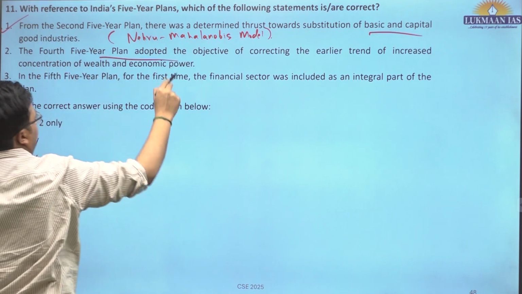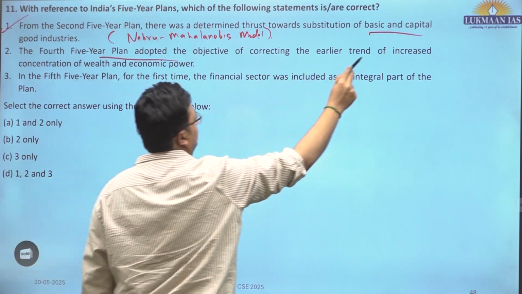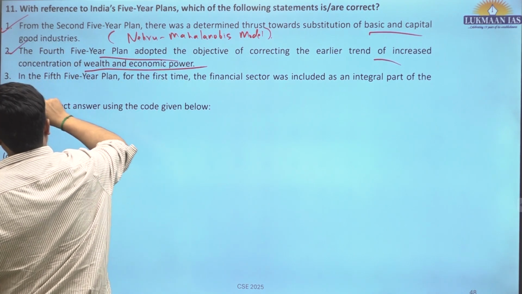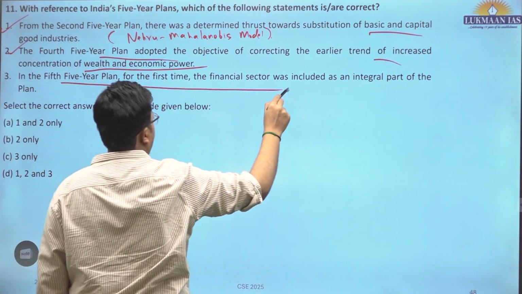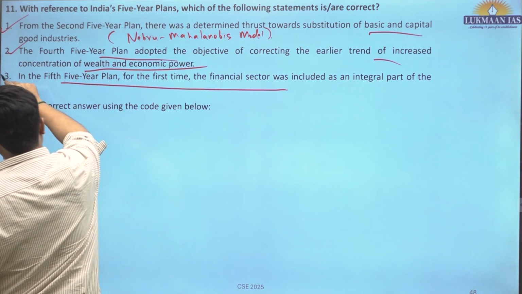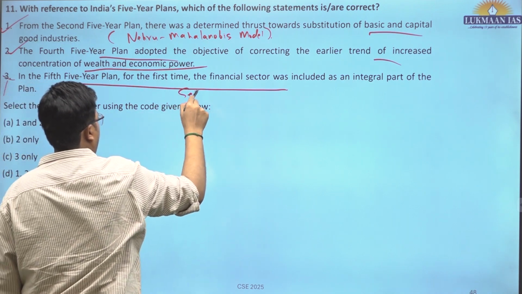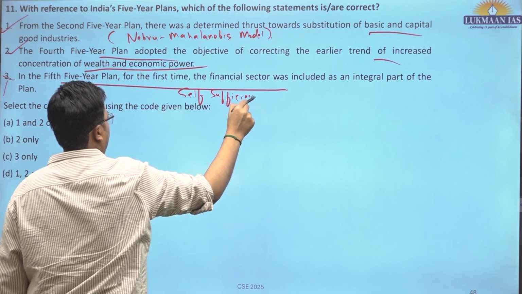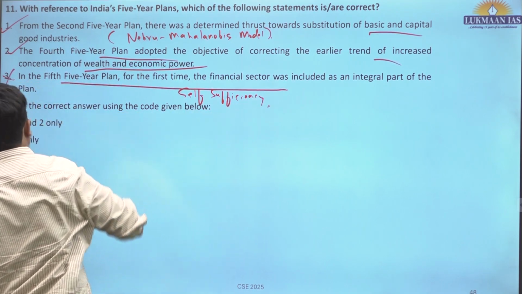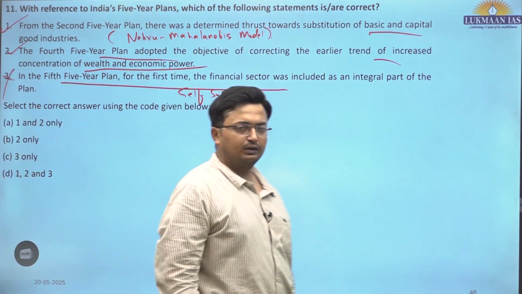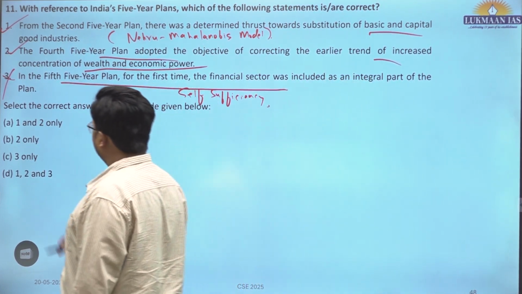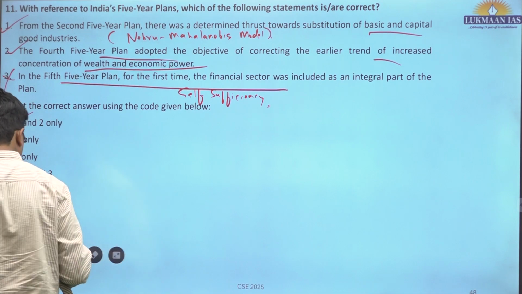The fourth 5-year plan adopted correcting the earlier trends of increased concentration of wealth and economic power. This is correct. In the fifth 5-year plan, for the first time, financial sector was included. No, it was all about self-sufficiency and poverty eradication. Nothing about financial inclusion and all these things. Okay, so 1 and 2 are only correct.